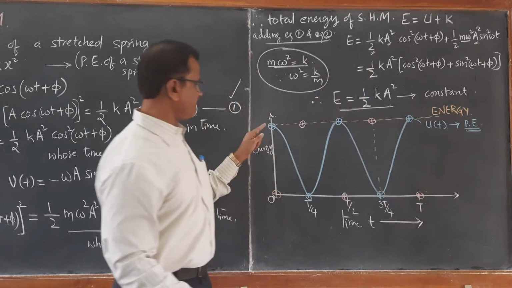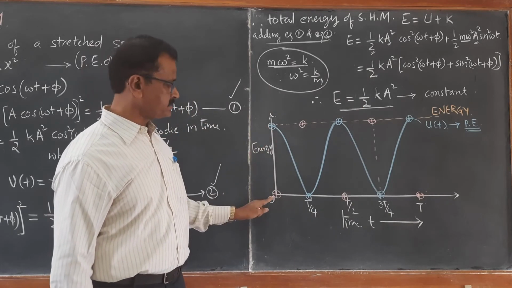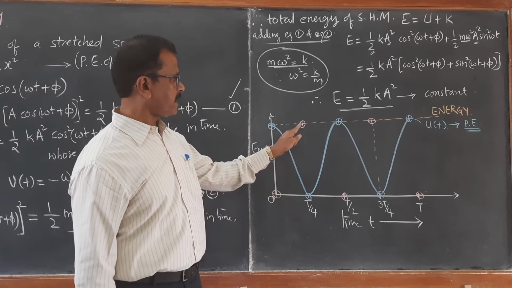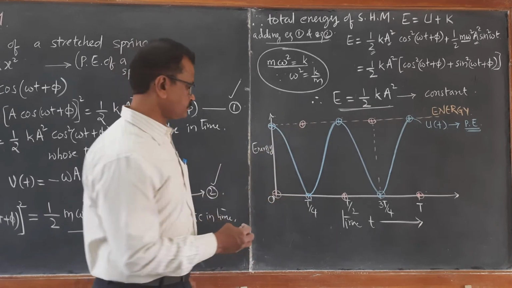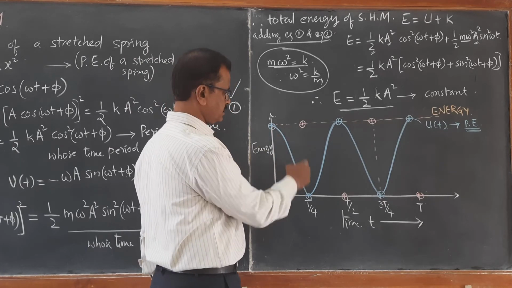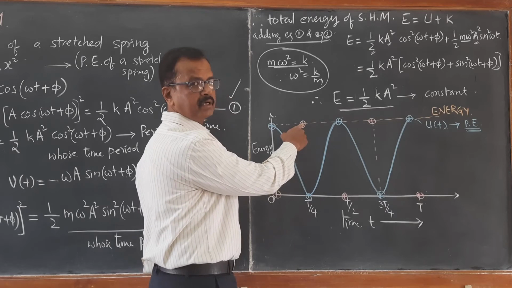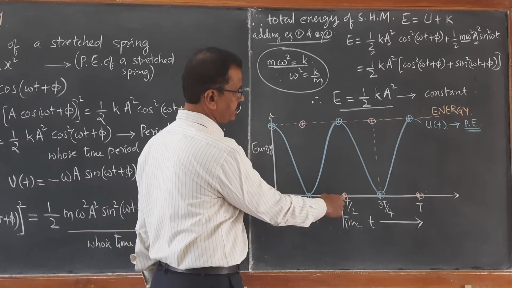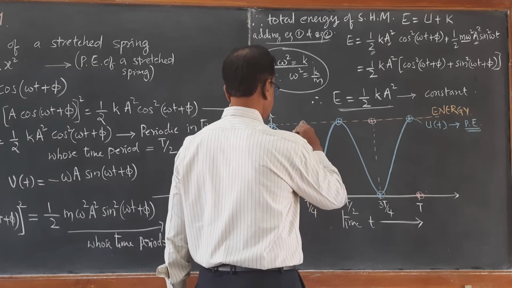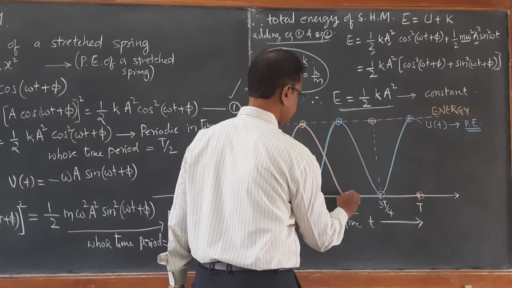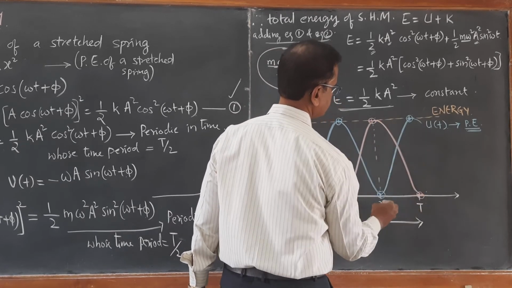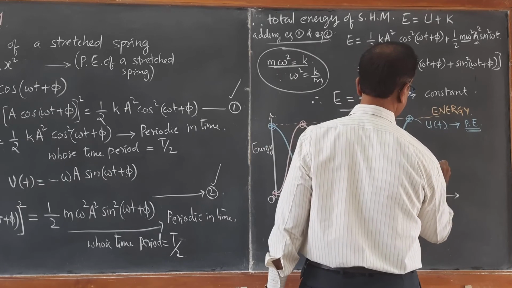Where maximum potential energy is there, kinetic energy is 0. Where potential energy is 0, there kinetic energy is maximum, and vice versa. At the loss of potential energy, there is a gain of kinetic energy. At the loss of kinetic energy, there is a gain of potential energy. So if you draw the graph, you get this kind of curve. These are graphs of kinetic energy.